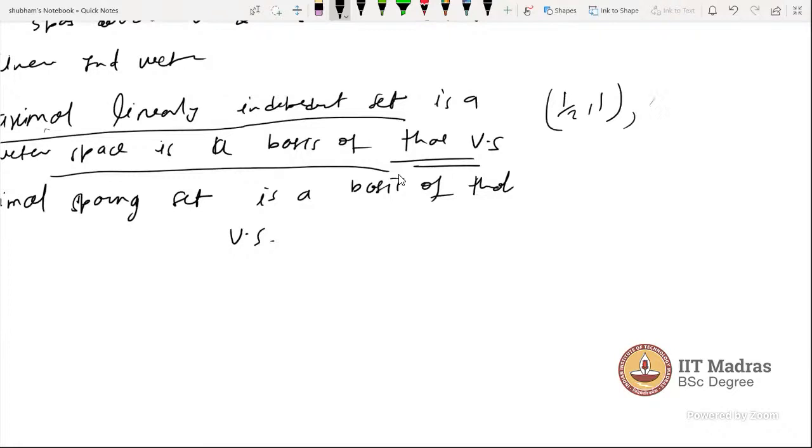Linearly independent we want, so try to guess, or maybe try to find. Let's say I'm writing (2, 1), maybe (1, 5). Are these two vectors linearly independent? Yes, sir, instead we can use Gaussian elimination.